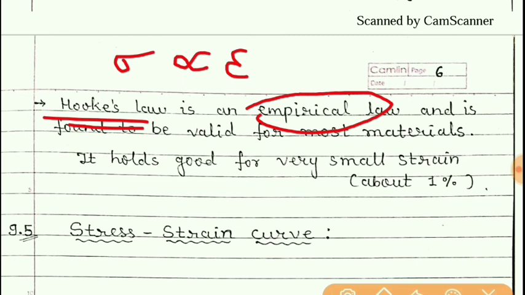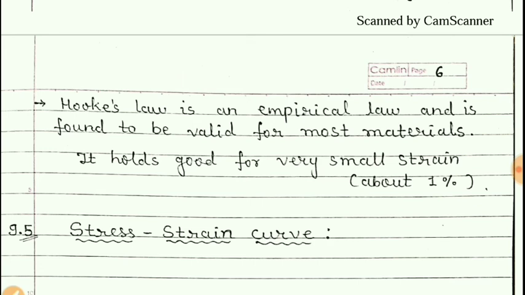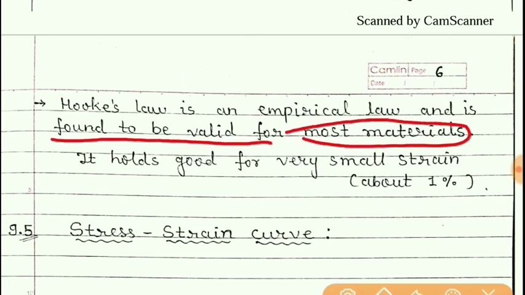So on the basis of experiment, this law was derived. So it is an empirical law and is found to be valid for most materials. That means all the substances or materials do not follow this law, but most of the materials obey this Hooke's law.